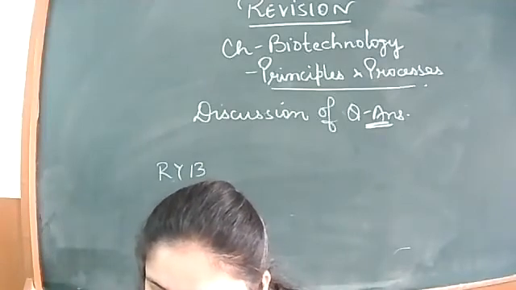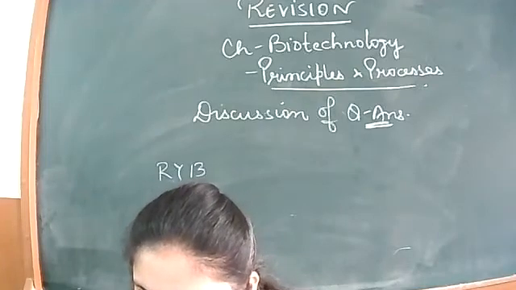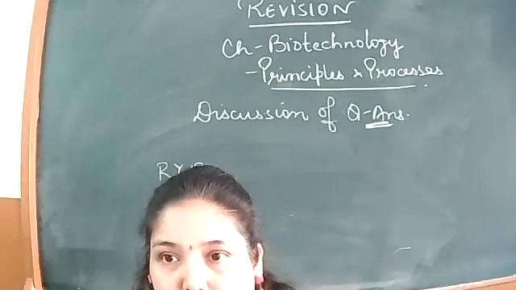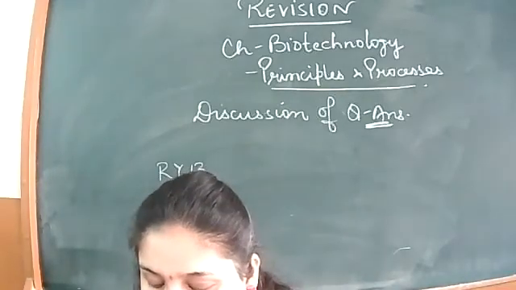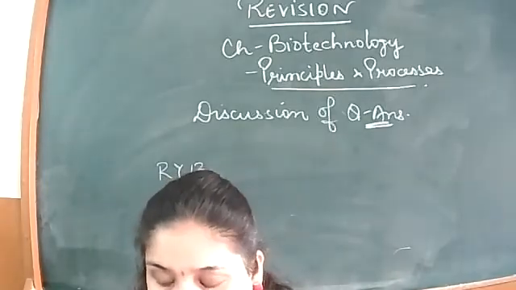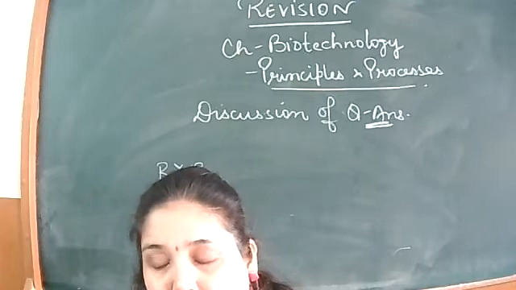Now the next question is, illustrate the recognition sequence of EcoRI and mention what such sequences are called. Hanji. The question says illustrate the recognition sequence of EcoRI and mention what such sequences are called.